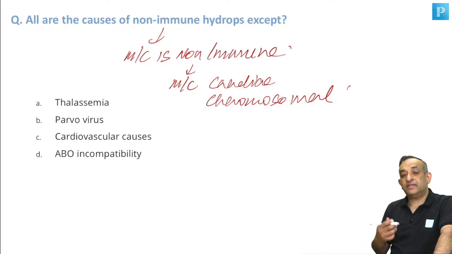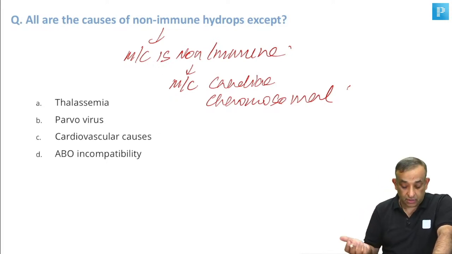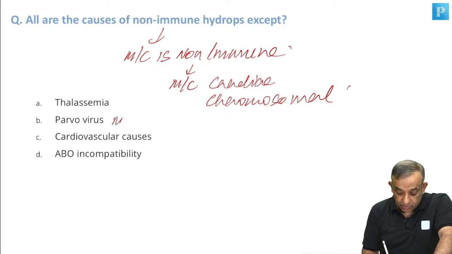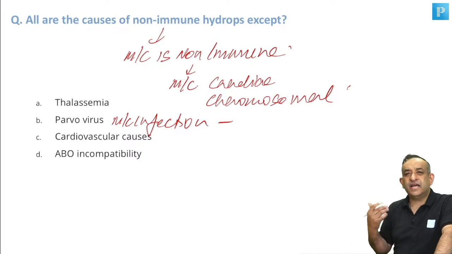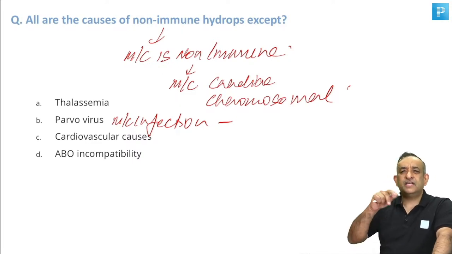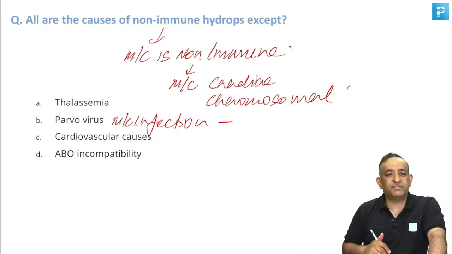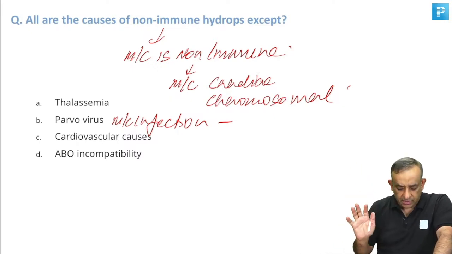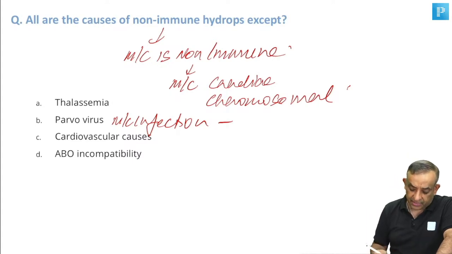Of course, there can be thalassemia, alpha thalassemia causing Hb Barts, and parvovirus is the most common infection. Your pediatricians are so fond of teaching you this parvovirus, the B19 infection, the lace-like erythema and the slapped cheek appearance. The erythema makes that kind of appearance. So yes, you guys know about parvovirus very well. It's the most common infection which causes non-immune hydrops.